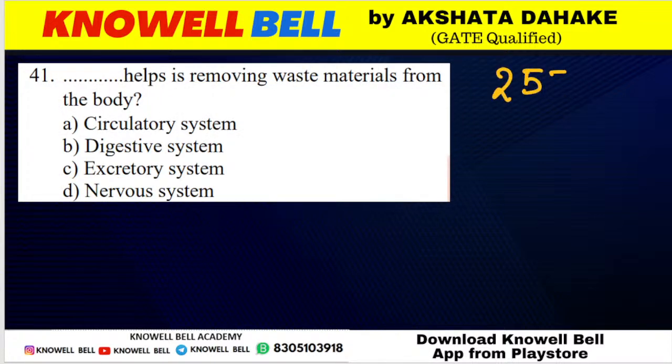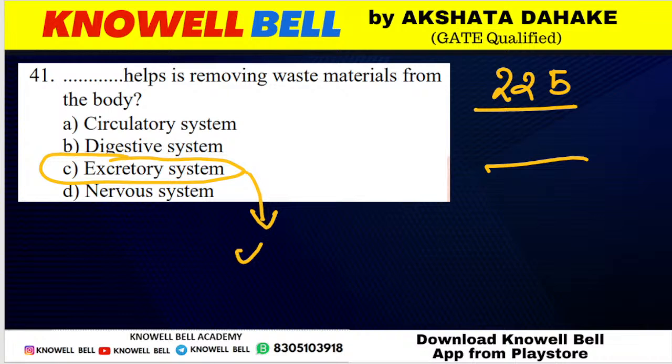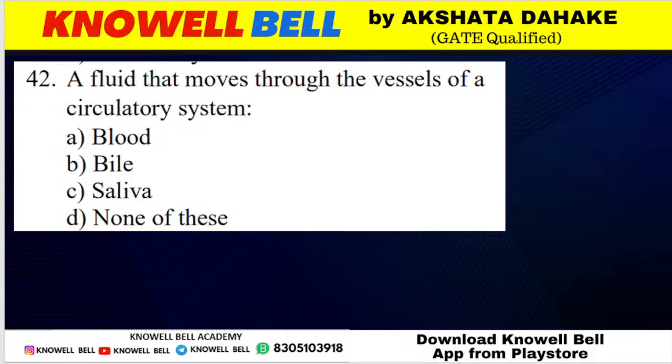Question number 225. Blank helps in removing the waste material from the body. Which system helps in removing the waste material from the body? Body में से waste material को remove करने में कौन help करता है? Which system is responsible for this function? So circulatory system, digestive system, excretory system, nervous system. First is Hemishri, then Shlok, Sarvesh, Pranush, Abhijit, Raisha. Abhijit, B will not be the answer. Removal of waste substances is the function of excretory system. Removal of waste substances from the body kiska function hai? It is the function of excretory system. So right answer is option C.